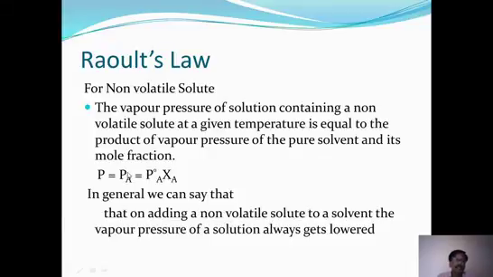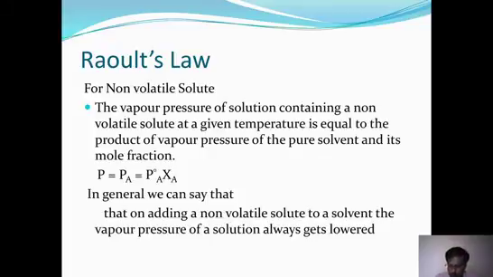This is PA. P naught A is the vapor pressure given by A when A is taken pure. XA is the mole fraction of A in the mixture. So partial pressure of A is equal to the vapor pressure of pure A multiplied by the mole fraction of A in the given mixture. So that is Raoult's law.